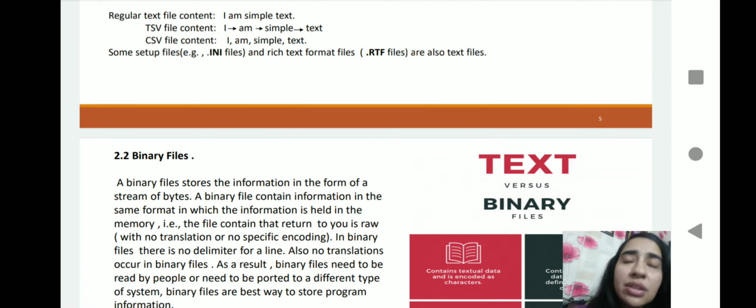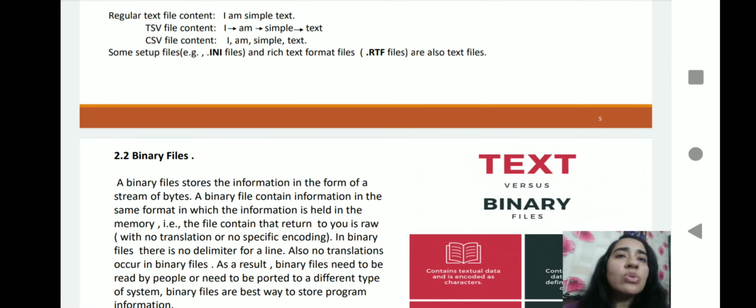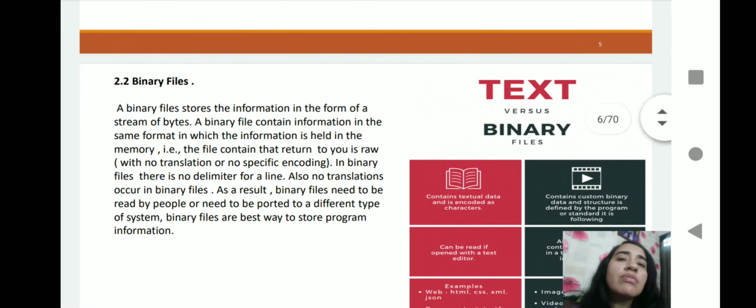If you are talking about CSV files, nowadays we use them in Google Forms. Whatever you input in a Google Form, the data will be stored in a CSV file, because it is basically separated by commas, so it is easy to store the data in a CSV file.